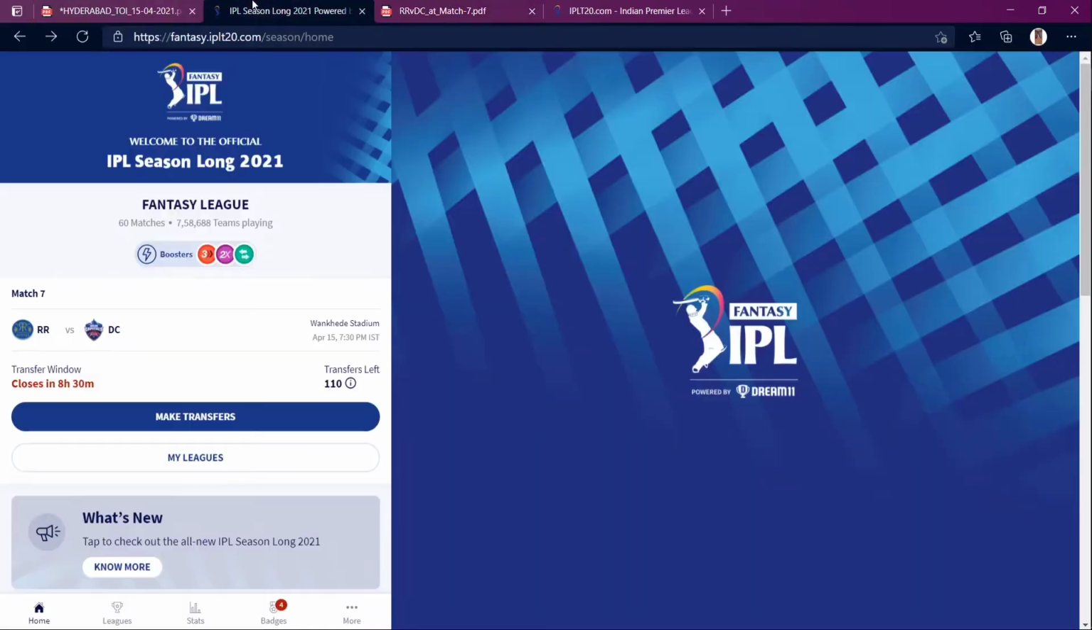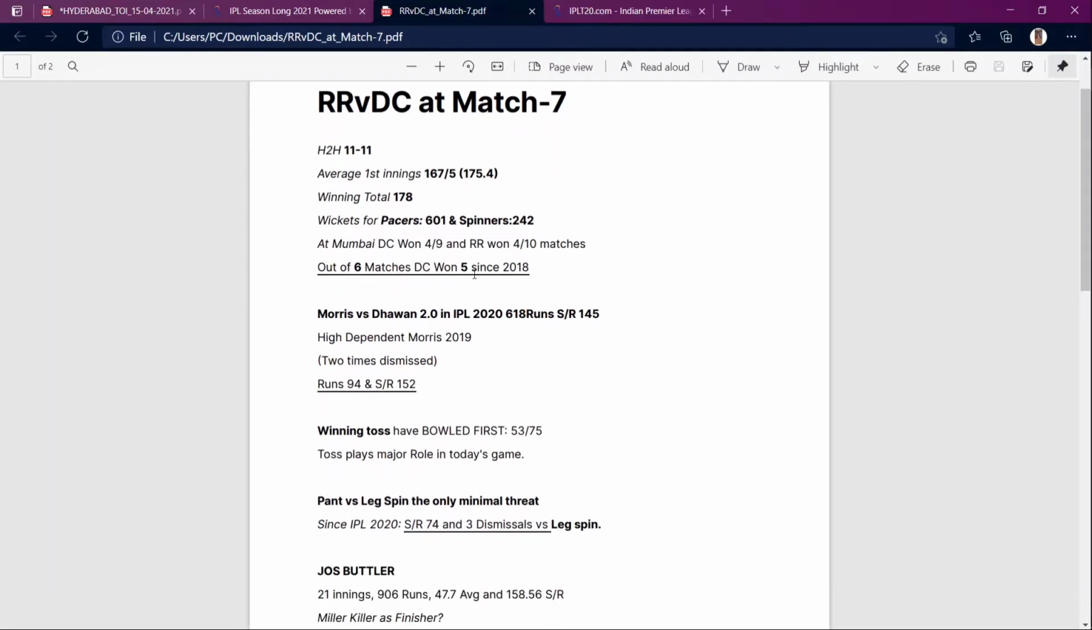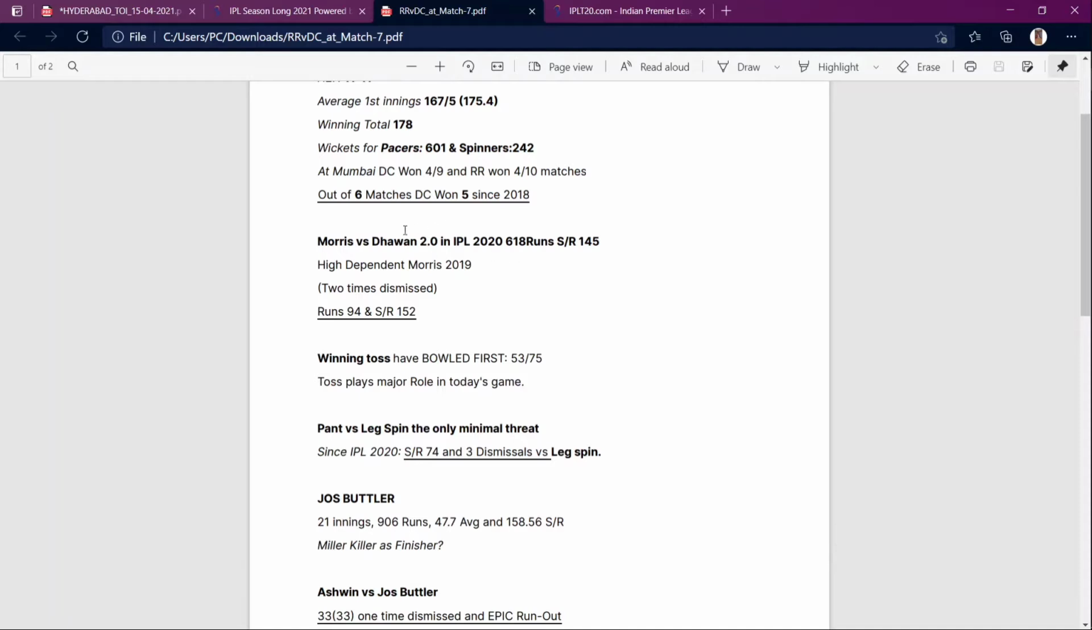So this is how you pick your fantasy teams and even the normal Dream11 teams and all. So talking about it, Mumbai, DC won 4 out of 9 and RC won 4 out of 10. And talking about the last 6 encounters, DC won 5 and RR won 1. Sorry guys, RR won 1. Since 2018, they won all the 4 matches played in 2019 in India and 2020 in Abu Dhabi.